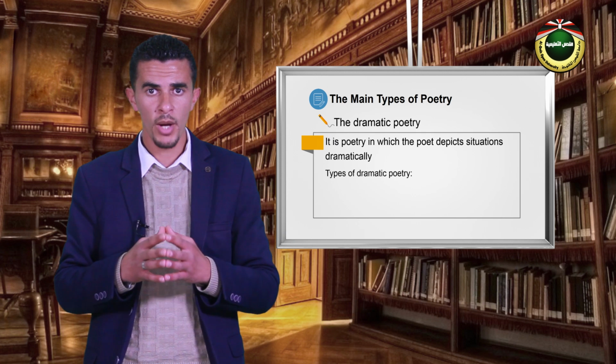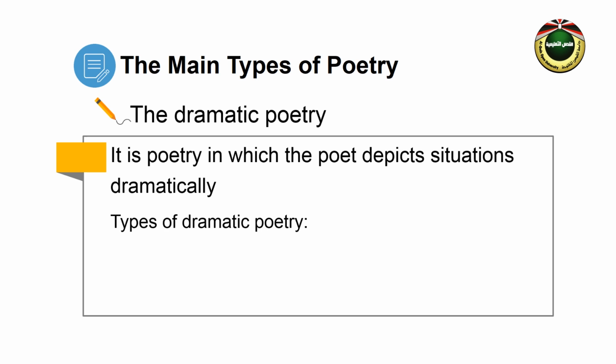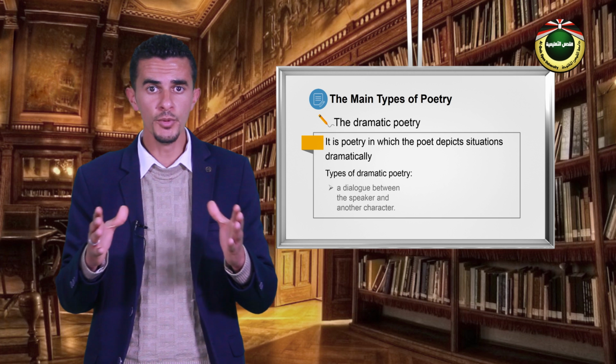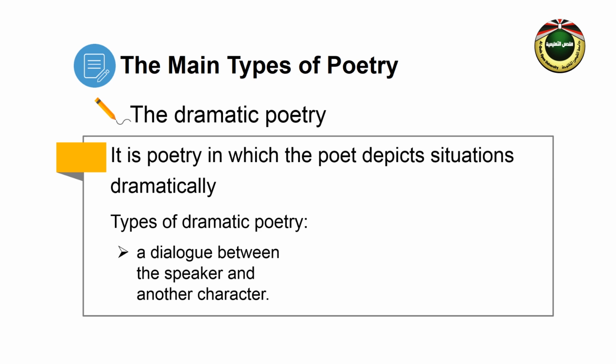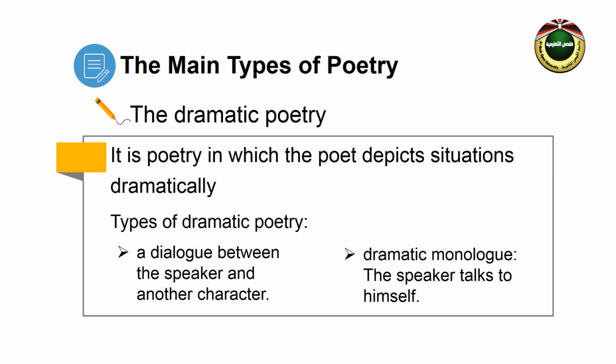The third type of poetry is dramatic poetry. It is poetry in which the poet depicts situations dramatically. There are two main types of dramatic poetry. The first is based on dialogue between the speaker and another character. The other type is called the dramatic monologue. In this type, the speaker talks to himself.